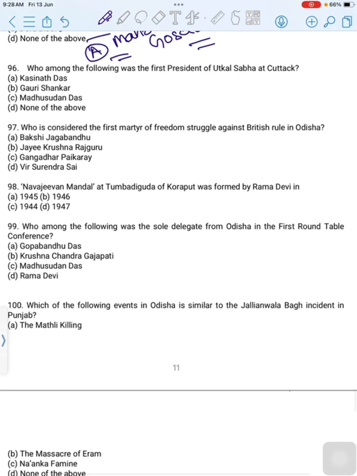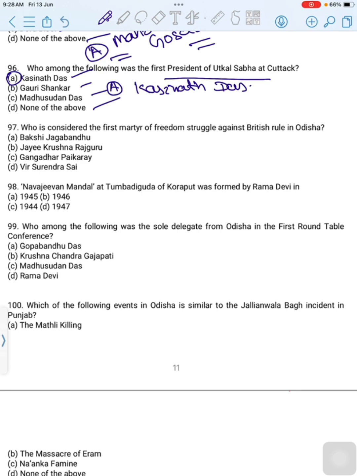Who among the following was the first president of Utkala Sabha at Cuttack? First option is Kasinath Das, second option is Gauri Shankar, third option is Madhusudan Das, last option is none of the above. Then the correct option is option A, Kasinath Das.